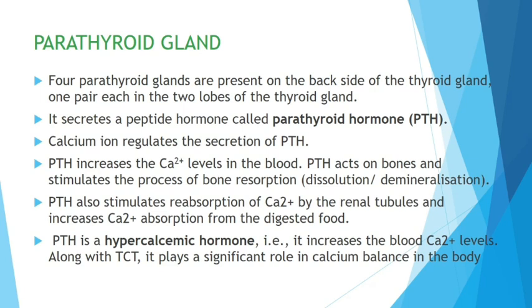It stimulates reabsorption of calcium ions by the renal tubules also, and increases calcium absorption from digested food also. So this is absorption of calcium from the nephron as well as from the digested food in the small intestine, because we need to retain calcium. So it is a hypercalcemic hormone. The ultimate goal of PTH is to increase the calcium ion concentration in the body. That's it. That is calcium balance in the body. Done. So that is parathyroid.